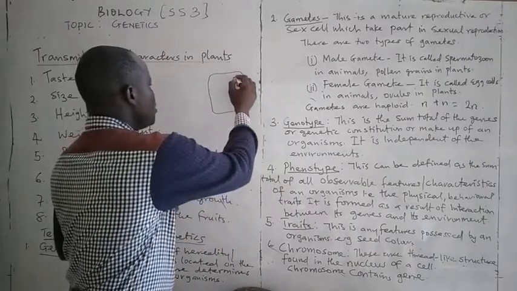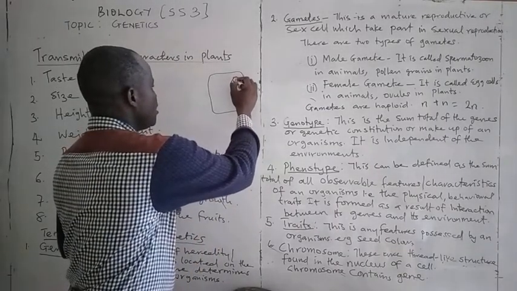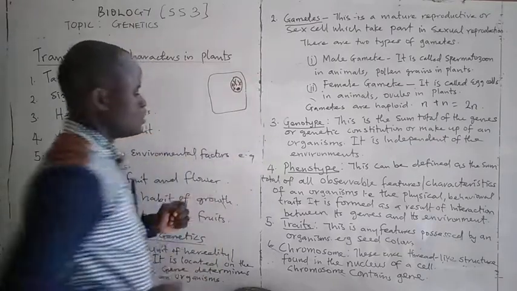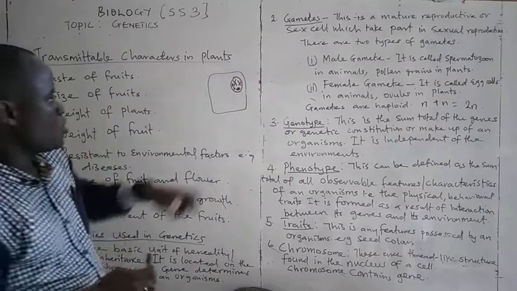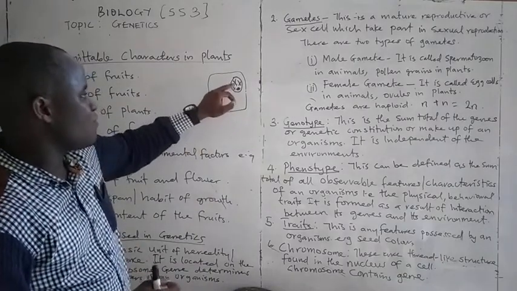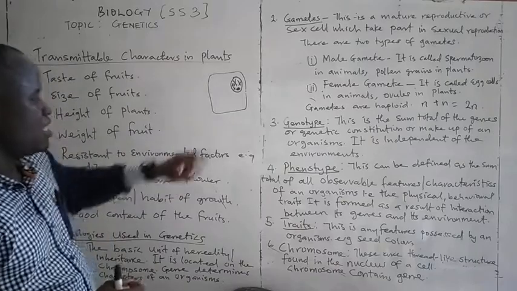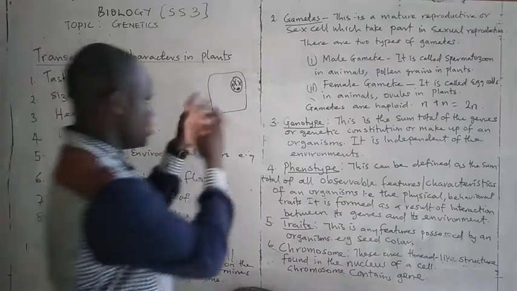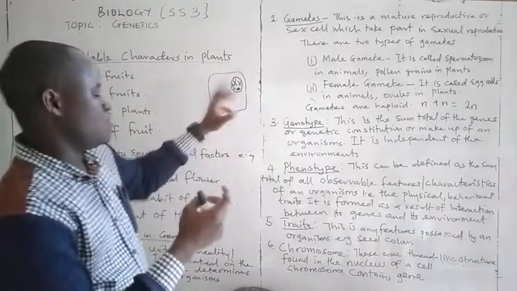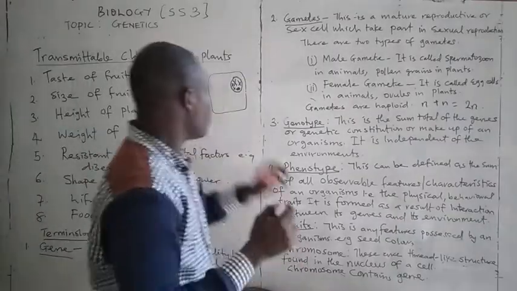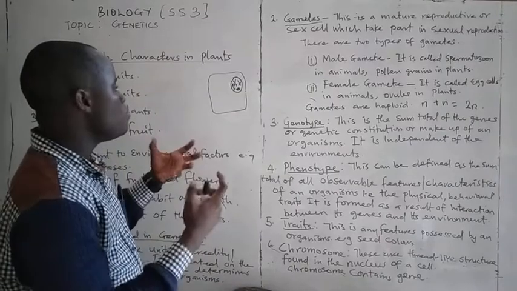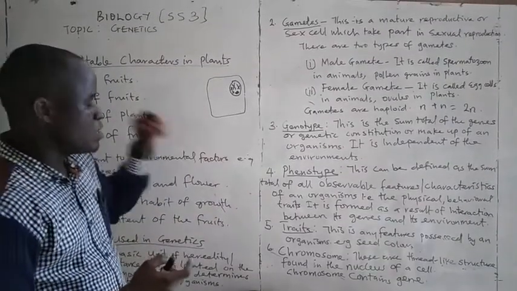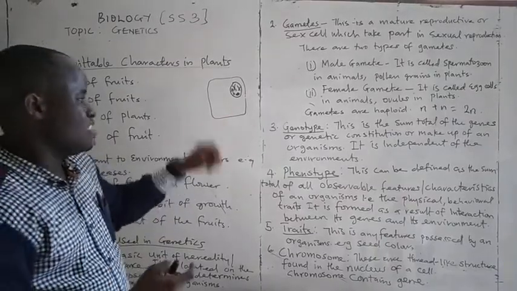This nucleus has a chromatin material and nucleus. The thread-like structure that is found in the nucleus of a cell is known as the chromosomes, and it can replicate itself. That is what is called chromosome. What does chromosome contain? Chromosome bear genes. It contains gene, and the gene is located on a spot known as locus.